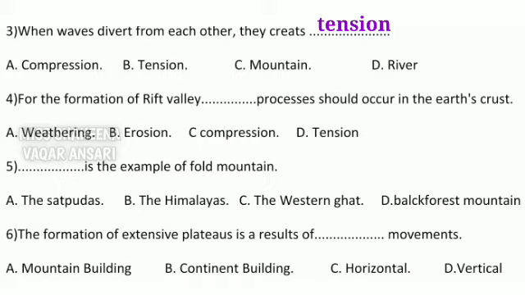Number 4 is for the formation of Rift Valley, dash process should occur in the Earth's crust. Options are weathering, erosion, compression and tension. Students, we had learned that the Rift Valley are formed due to tension created between two adjoining faults. So write there tension.